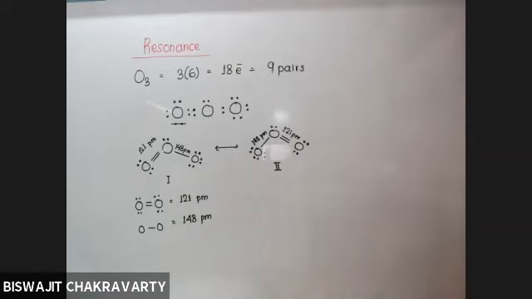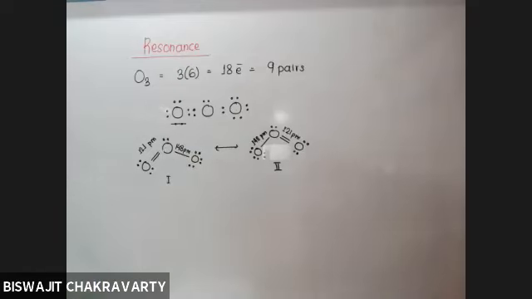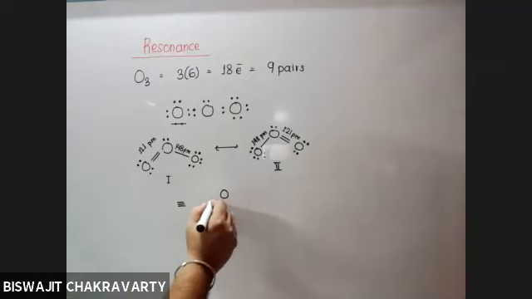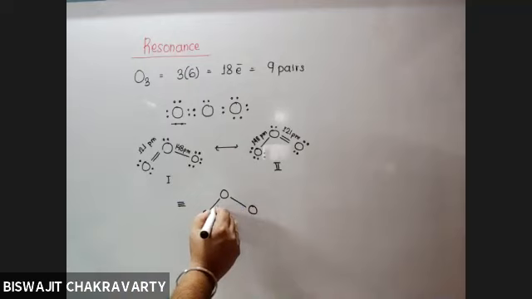But the interesting thing is, when you actually calculate the bond length of ozone, both the bonds have been found to be exactly equal. And neither of the bonds are perfect double bonds, nor are they perfect single bonds.